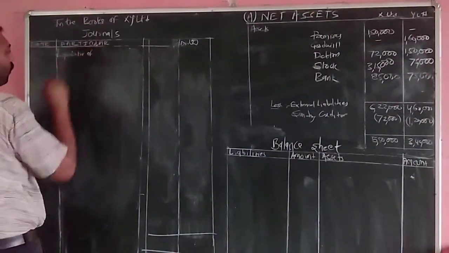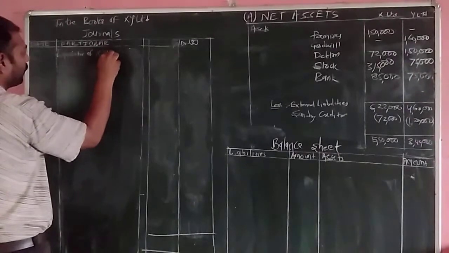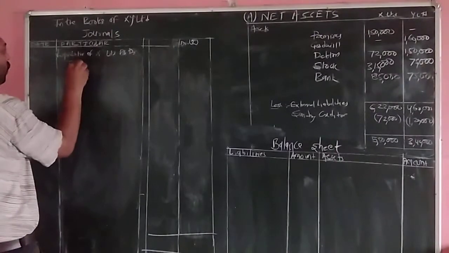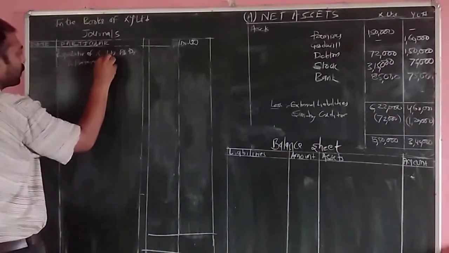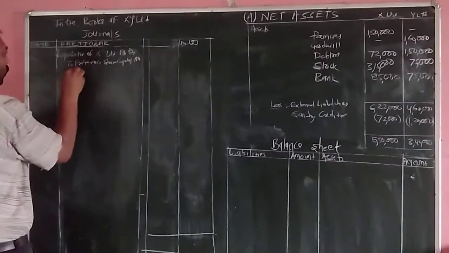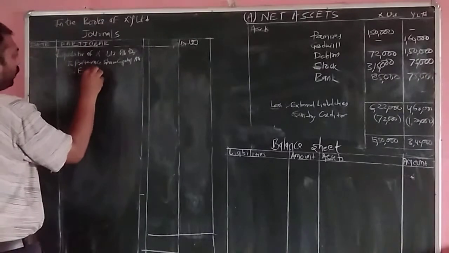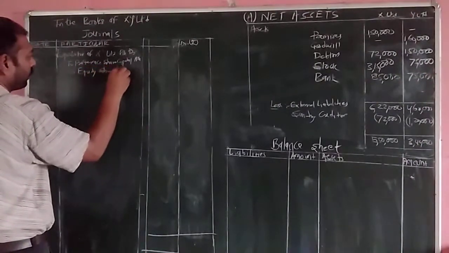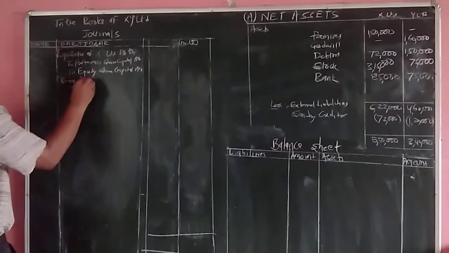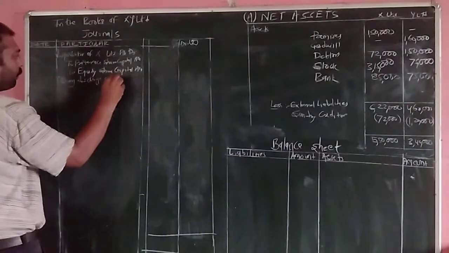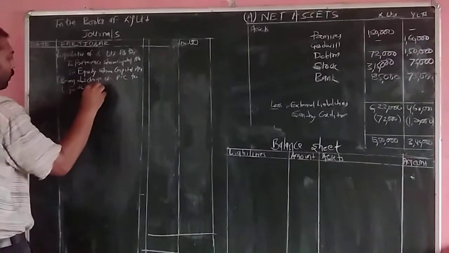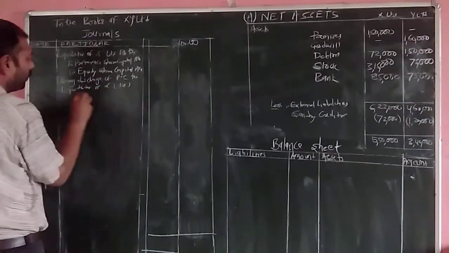Liquidator of X Limited account debit to preference share capital account, to equity share capital account, being discharge of purchase consideration to liquidator of X Limited.